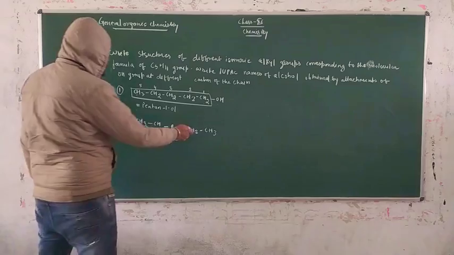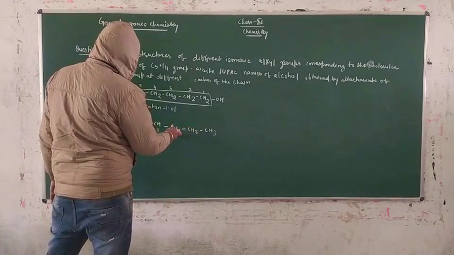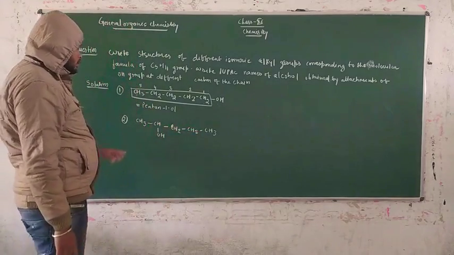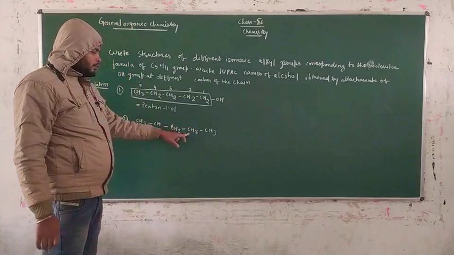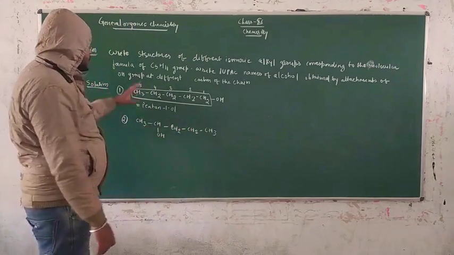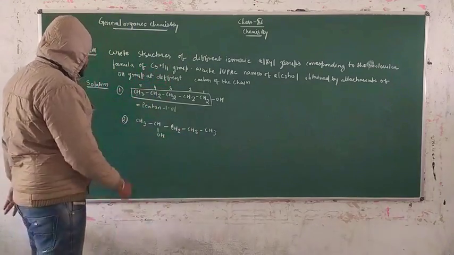3, 3, 6, 2, 8, 2, 10 and 1, 11 hydrogen in it. Complete carbon 1, 2, 3, 4, 5 is carbon. That means the concept of C5H11 is completed.